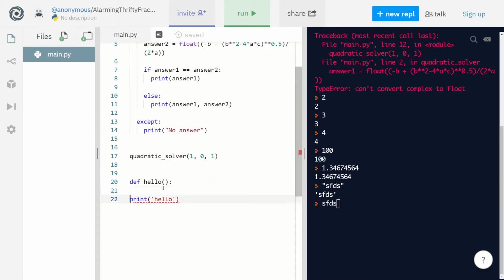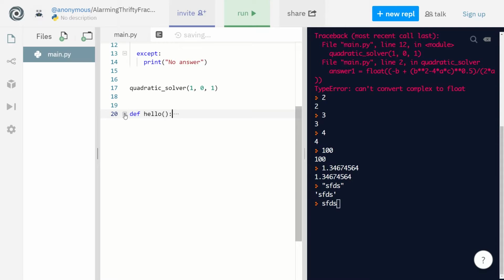When you indent, which is just like pressing tab, the tab key above the caps key, this means that it's going to be inside the hello function. So whenever you execute hello, it's going to execute this line.